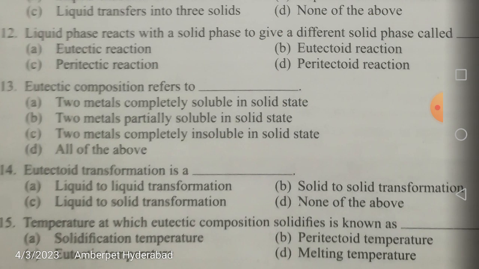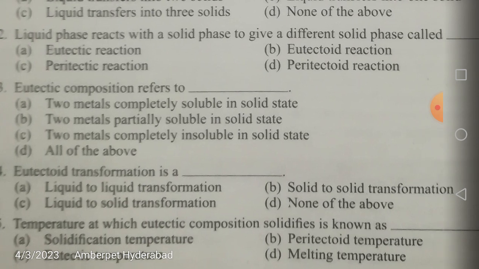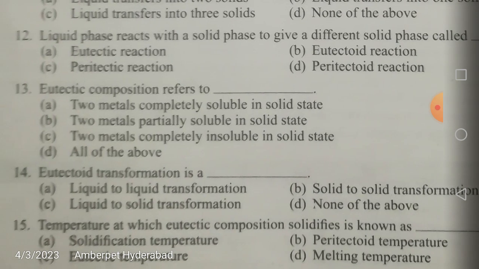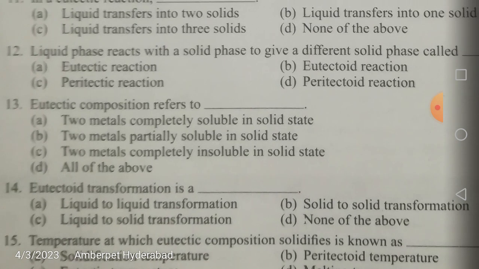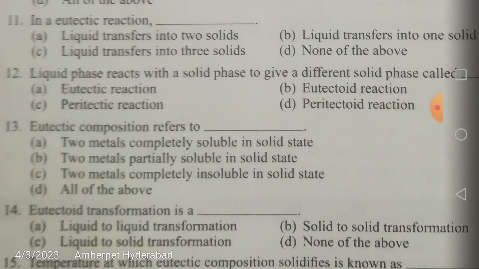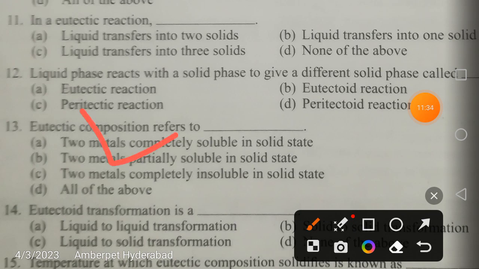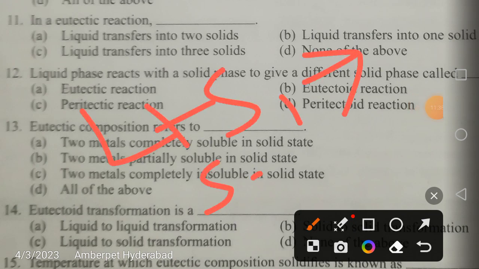Liquid phase reacts with solid phase to give a different solid phase, called what? So he has just changed the question. Is it a eutectic reaction, or eutectoid, or peritectic, or peritectoid reaction? So here the liquid phase is reacting with a solid, so L plus S giving S. Let us write it down: L plus S1 gives S2.